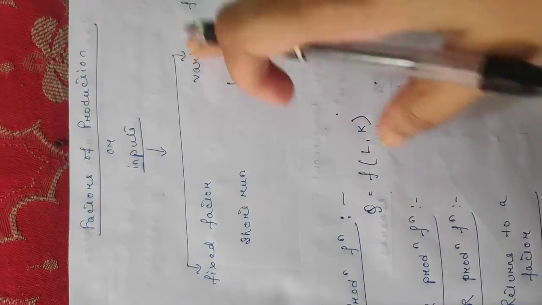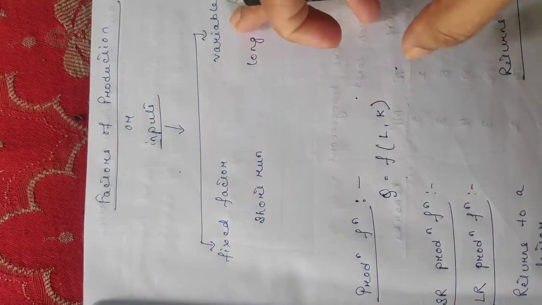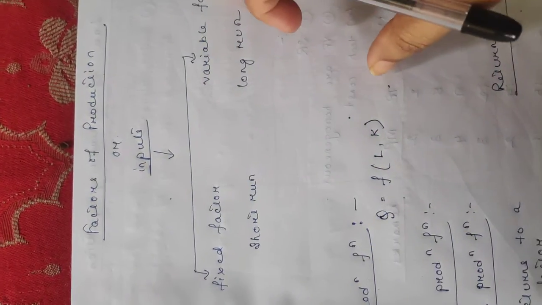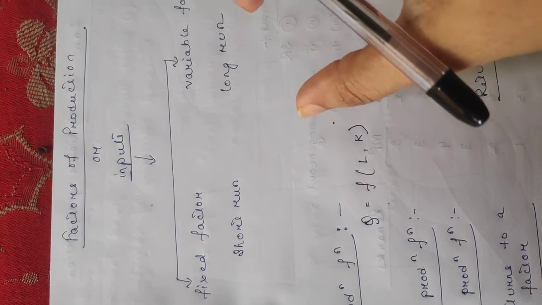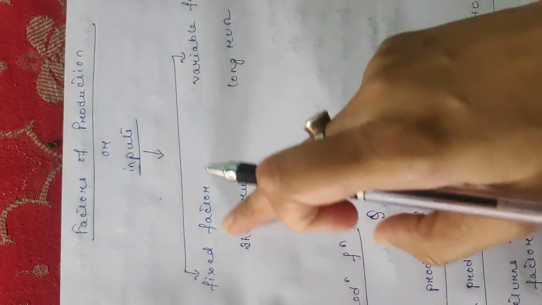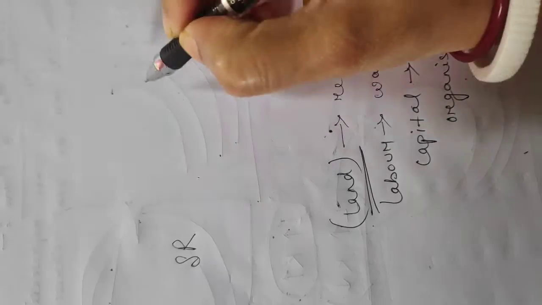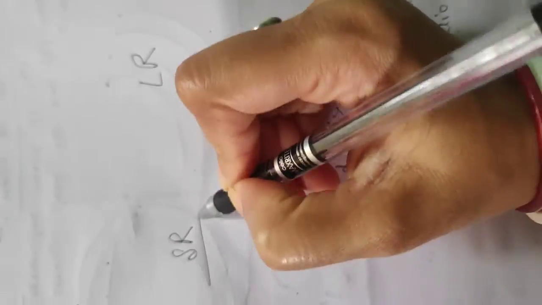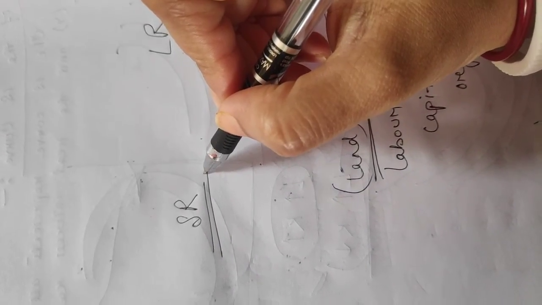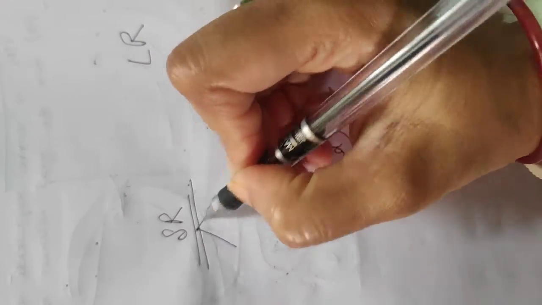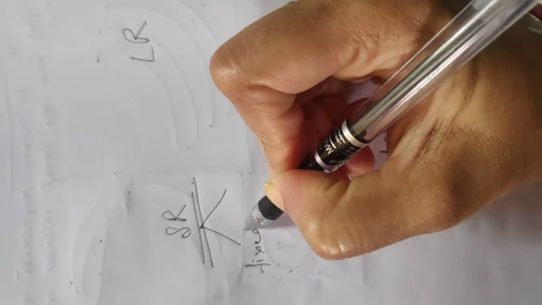Now the factors of production are divided into 2 parts: fixed factor and variable factor. Now what is fixed factor and what is variable factor? Before explaining these 2 topics, we need to keep this in mind that there are 2 different time periods. One is short run and the other one is long run. So what is short run? Short run is that time period where the factors of production are divided into 2 parts: fixed and variable.